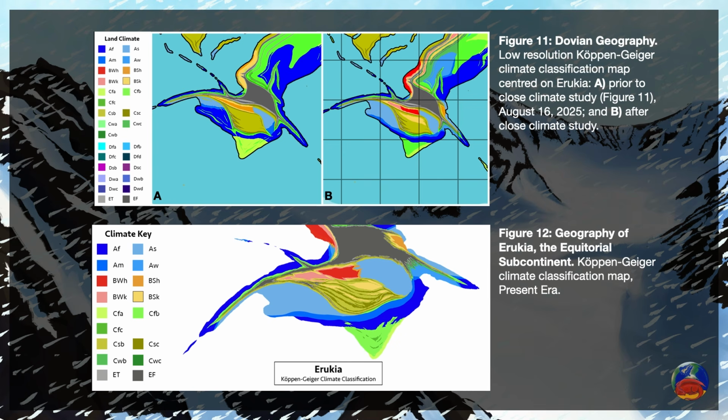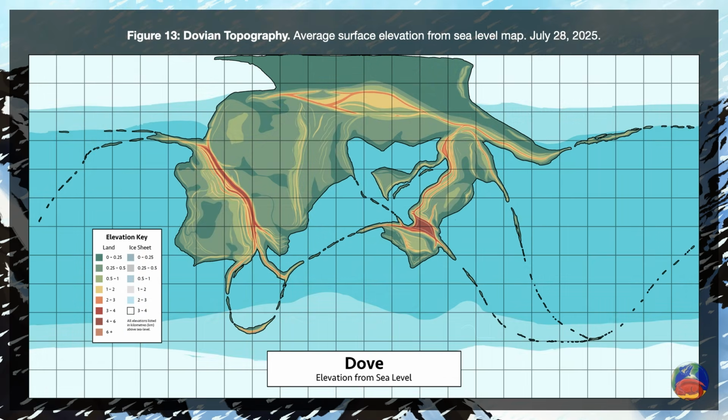Since the Speculative Atlas is focused on Arukia, I wanted to dedicate more time to the subcontinent, and the lower resolution world map allowed me to move through those steps relatively quickly. Once I finished the G-Plates run, I built the topography from the final output. You'll notice that these early drafts don't include the ice sheets.